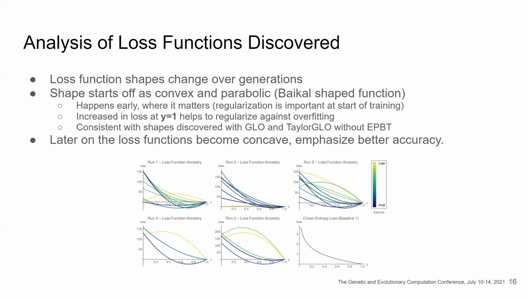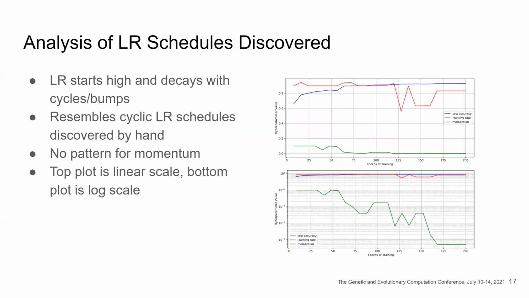These shapes discovered are consistent with what was discovered by Genetic Loss Optimization without EPBT, and it happens early where it matters, where regularization is very important to train. Later on, the loss functions become more concave and start facing downwards and emphasize better accuracy by having lower loss values at y equals 1. This can be seen as the lighter lines in the plot. We also have a visualization of the cross-entropy loss in the lower right corner for comparison.